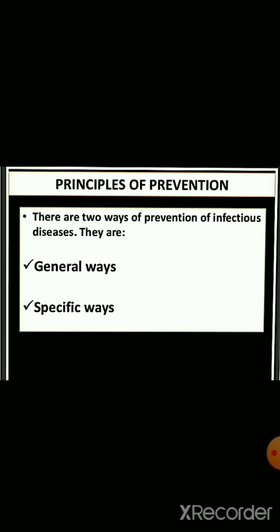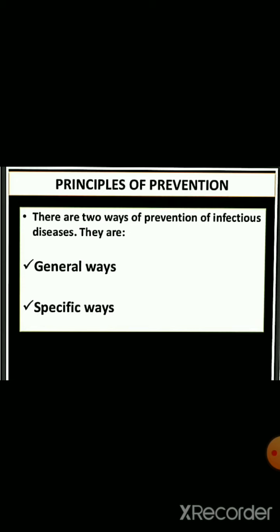If our environment is clean, then there is less chance of spreading of disease, right? Eradication of vectors means removal of the vectors from the environment and giving a clean environment. Other general ways are sterilization, isolation, and most important, the education of people and availability of proper and sufficient food to everyone. So these are some general ways by which we can prevent diseases.